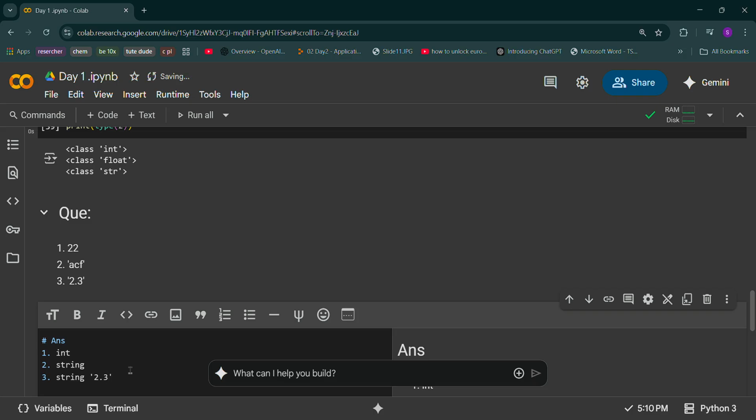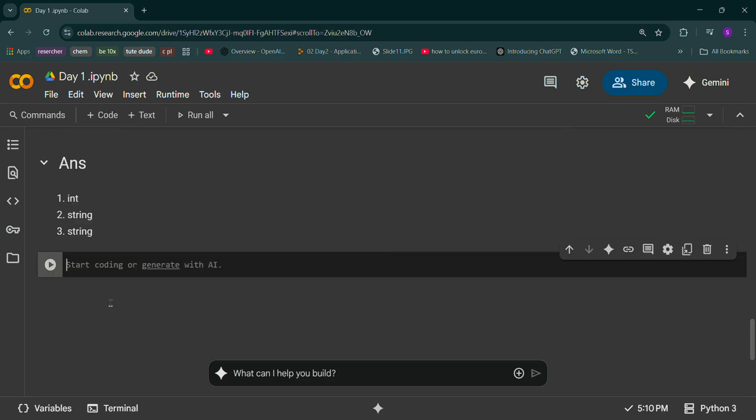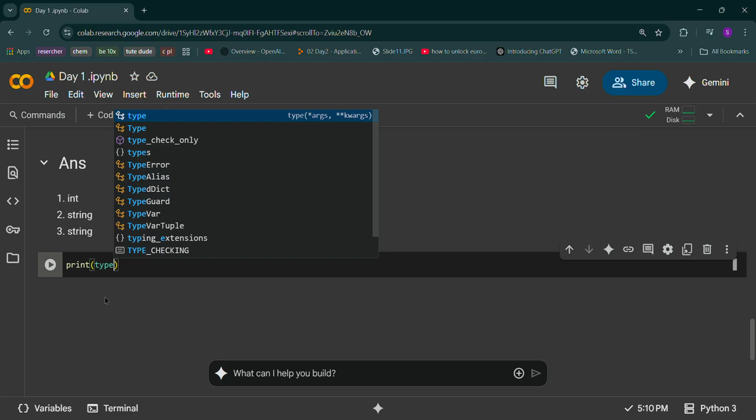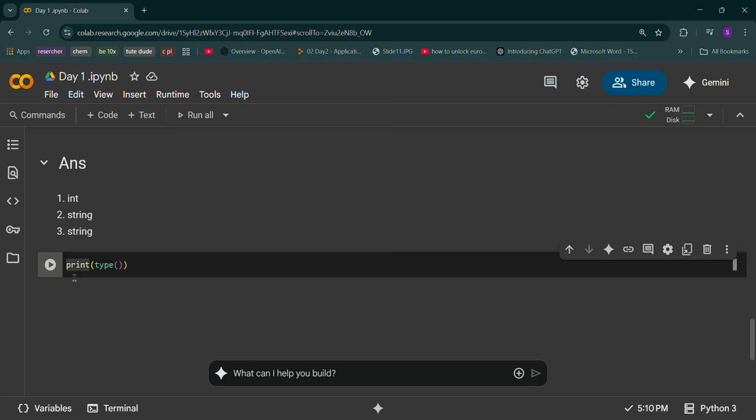But if it is enclosed in single quote or double quote, any number, any word, any letter, that indicates it's a string. That's it. Okay, you told, but we need proof. Let us prove that also, right?